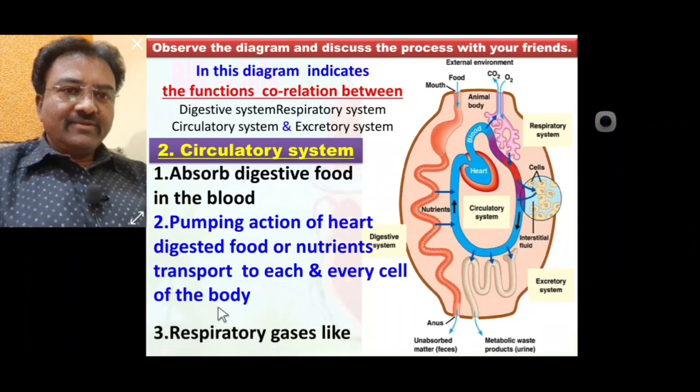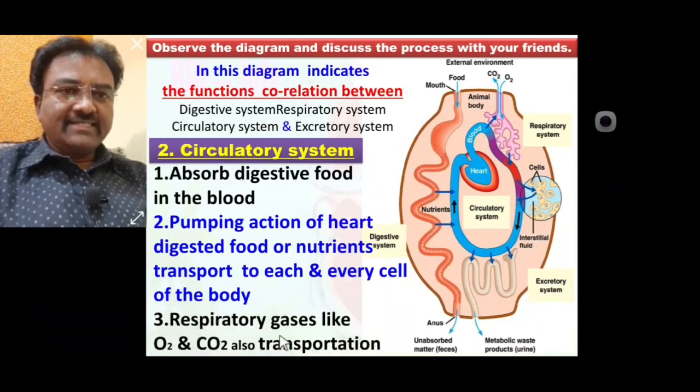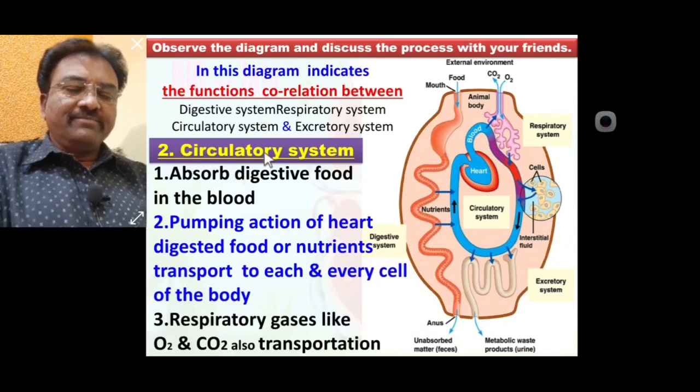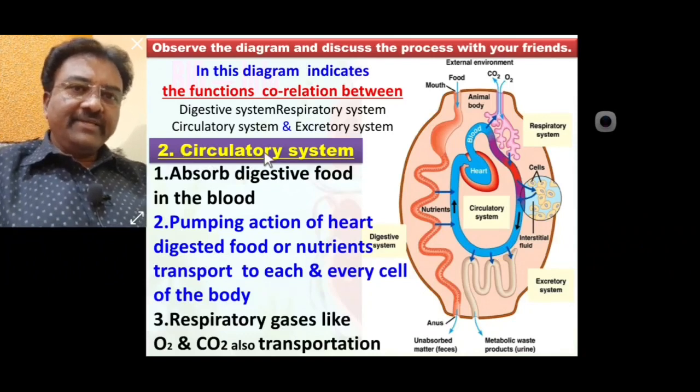Also respiratory gases like O2 and CO2 transportation. So up to this we discussed in detail. Circulatory system is most important because every system is connected to circulatory system.